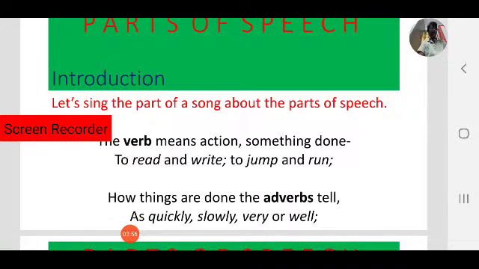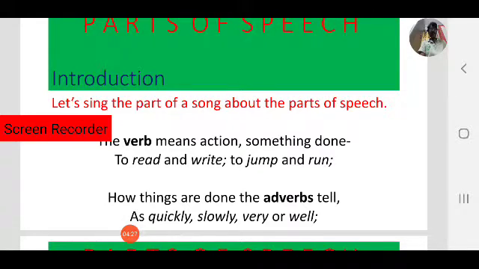Once again, this is the part of a song about the parts of speech. In the beginning session about the introduction of parts of speech, we sang the whole song, but today we sang this small part. It is about verbs and adverbs. So what is a verb? The verb means action, something done, as we have learned.